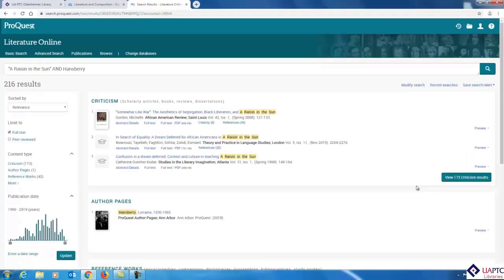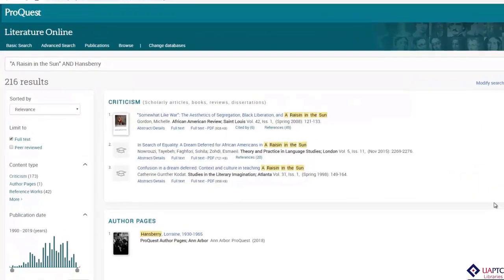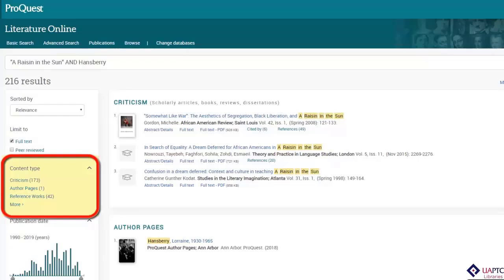Here on our results screen, notice that even though we used quotation marks on our search term, we have still ended up with hundreds of articles. If you look under Content Type, you will also see that we have a few different types of articles. If you are in a Composition 2 or Literature course, your instructor may have limited you to using only literary criticism sources. These are found under the Criticism Content Type. If your instructor allows you to incorporate information about the author into your research, the author's pages articles may be useful to you. Reference works includes information from encyclopedias, dictionaries, and study guides.